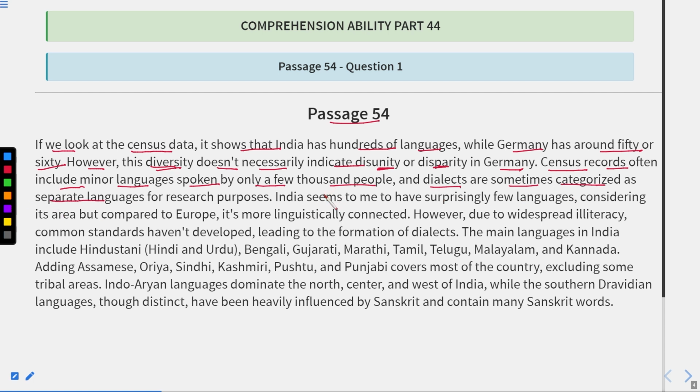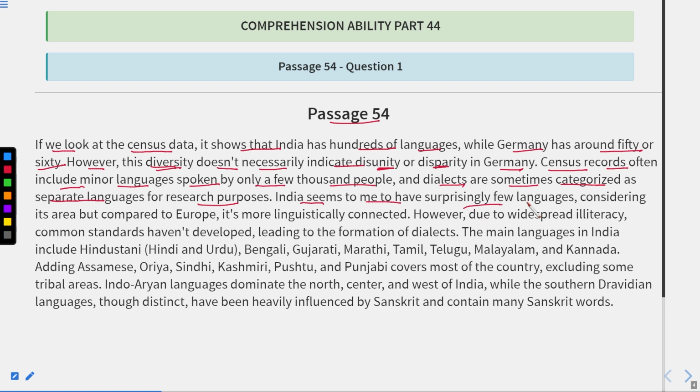Now, dialects are actually what you say. Language is a language which is written or spoken widely. For example, Sanskrit is a language, English is a language. Okay, but if we talk about regional languages, for example, Haryanvi and Rajasthani, in Hindi we call it Boli. Okay, so that is called dialects. You can say the use of language or the pronunciation of the words or the style of conversation we use, that is called dialects. Okay, separate languages for research purposes.